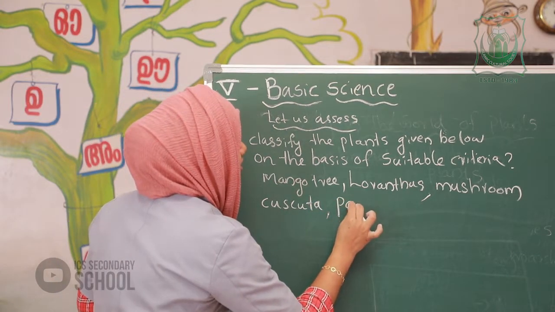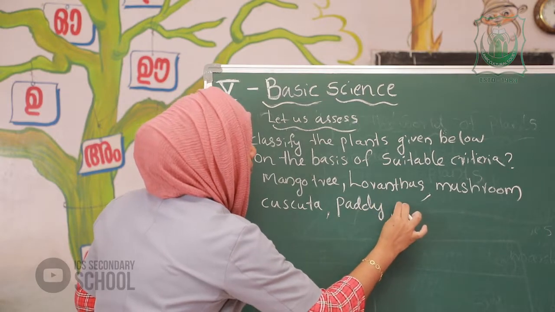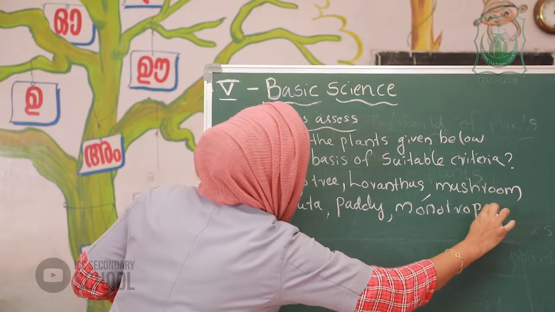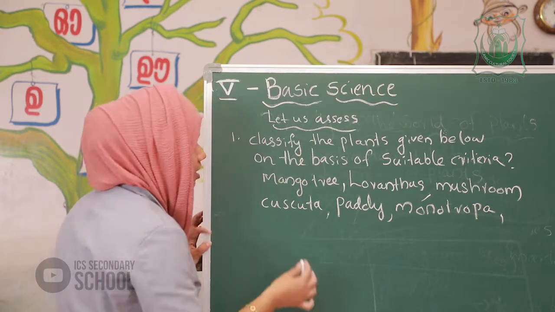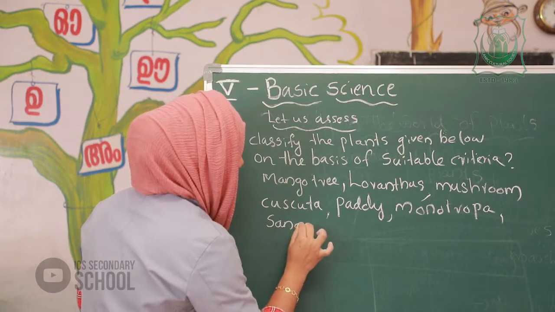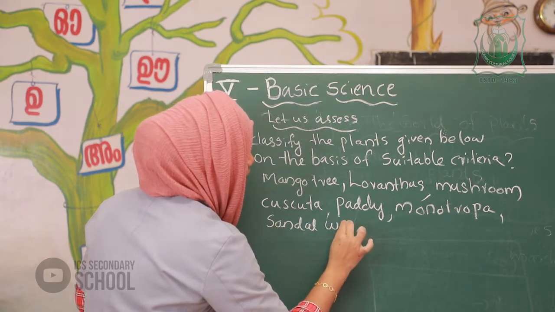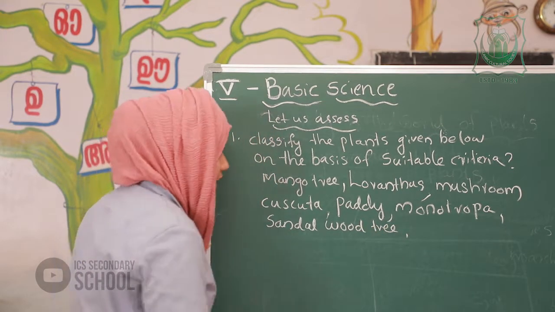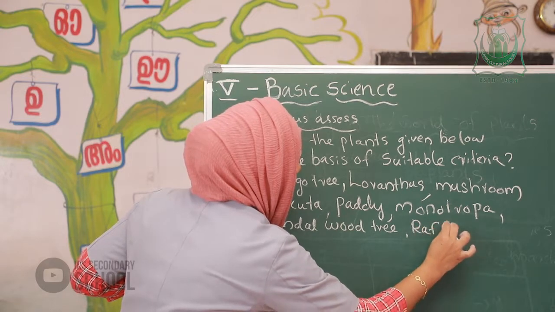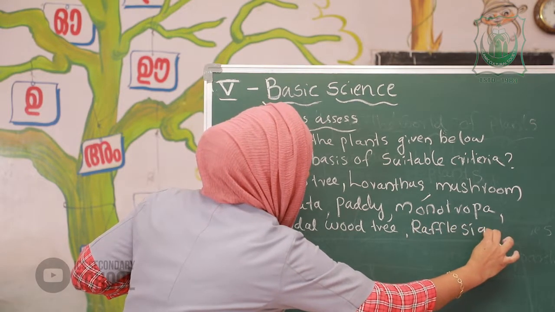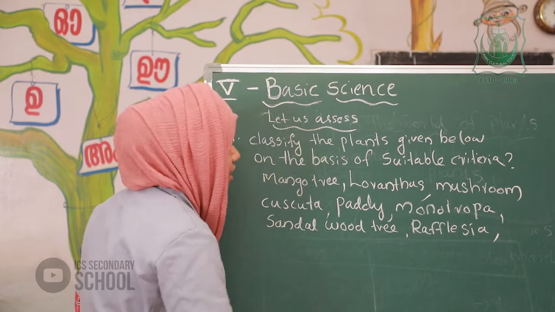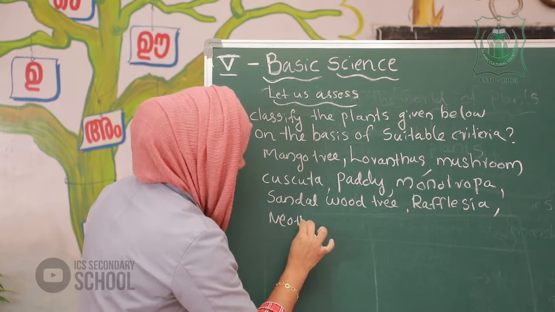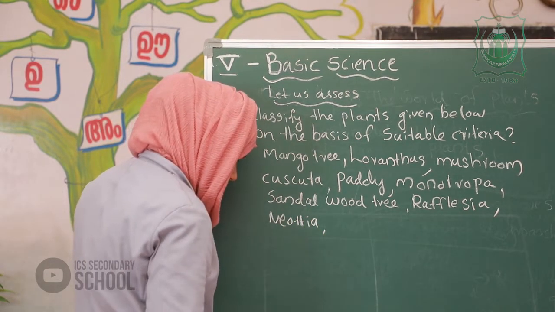Paddy, monotropa, sandalwood tree, rafflesia, neottia and vanda.